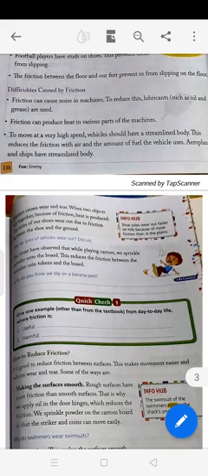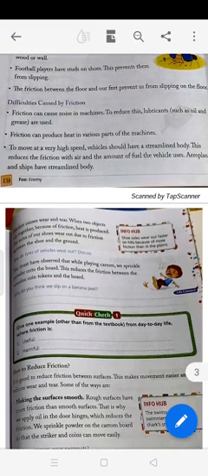To move at a very high speed, vehicles should have a streamlined body. This reduces the friction with air and the amount of fuel the vehicle uses. That is why aeroplanes and ships have a streamlined body. So another way to reduce friction is to make the vehicle, like aeroplanes and ships, in a streamlined manner. If the body is shaped in a streamlined manner, there will be less friction.